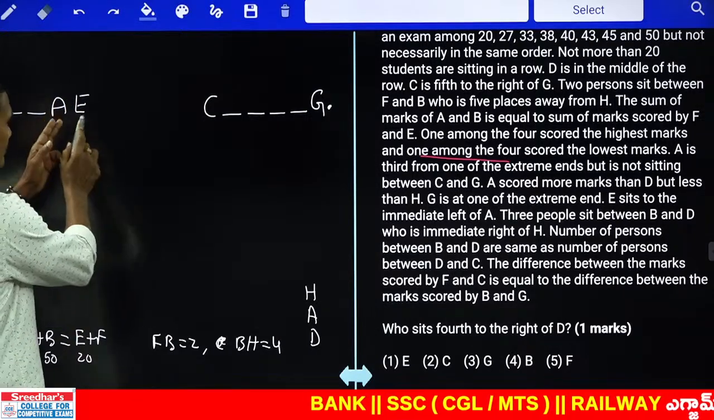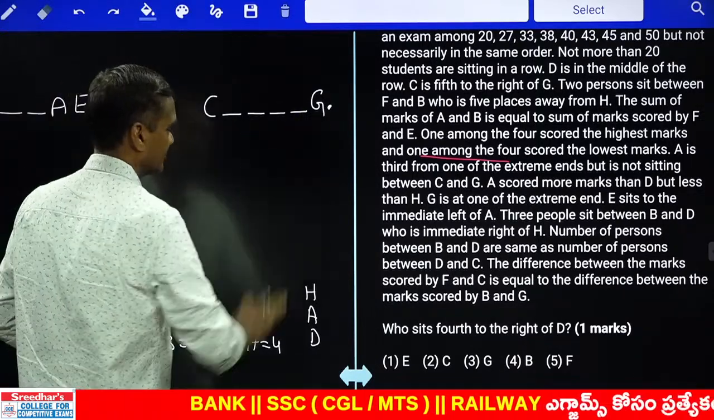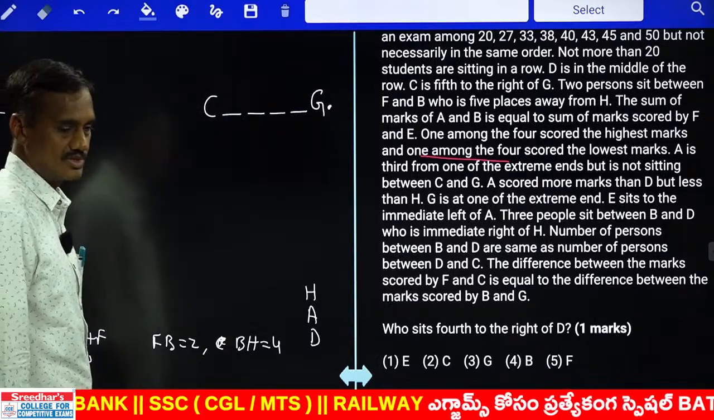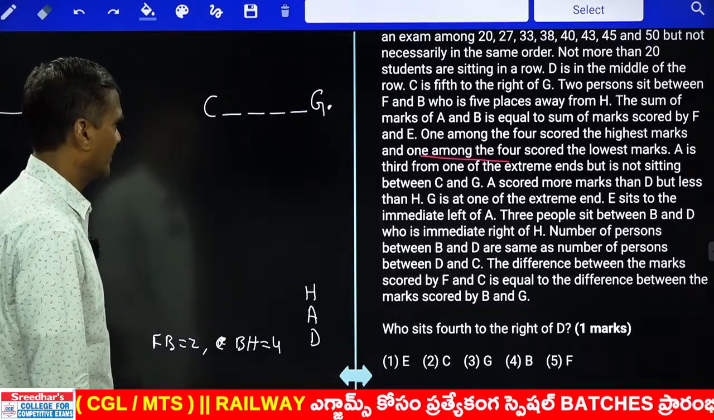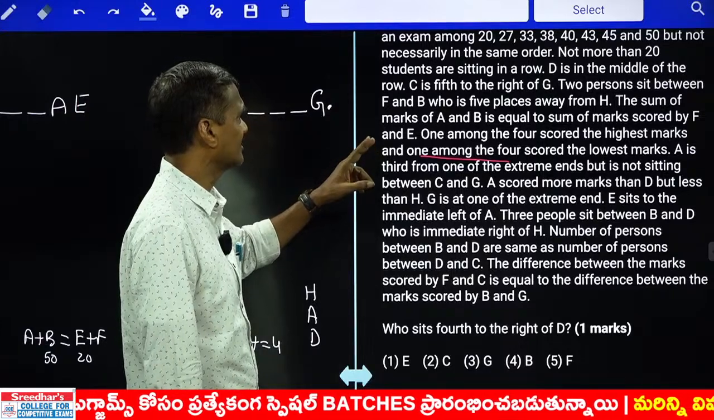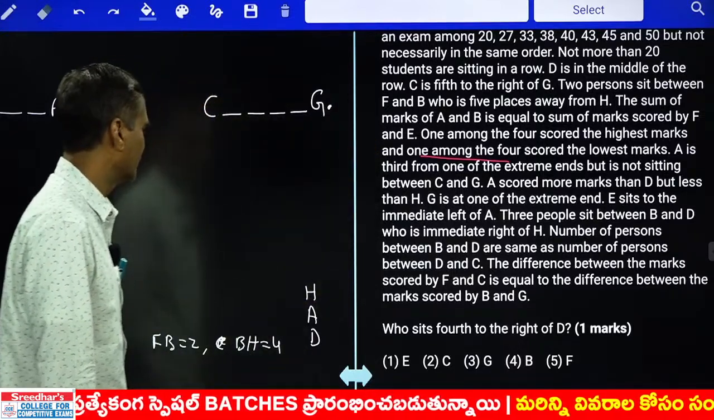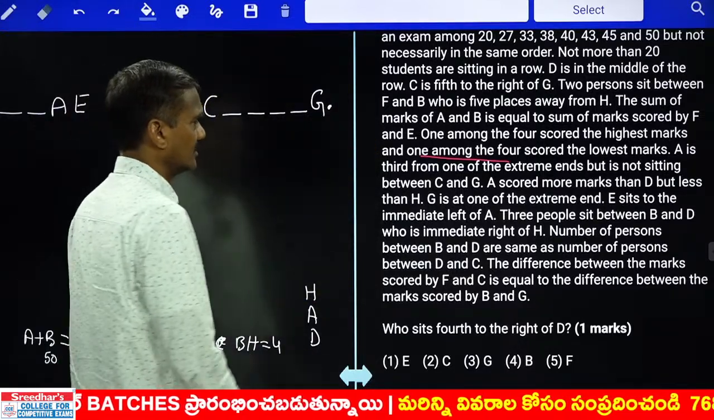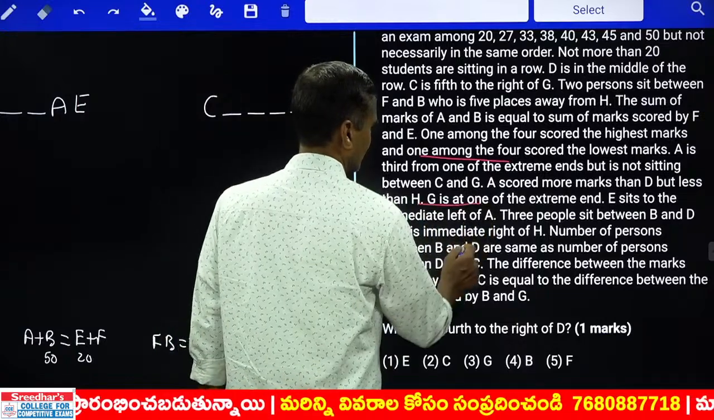Out of which 4, 5, 6, 7, 8, 9, 10 persons here. And we cannot have more than 19. Isn't it? Now who is exactly at the center of this line? D is in the middle of the row. They have given us that.